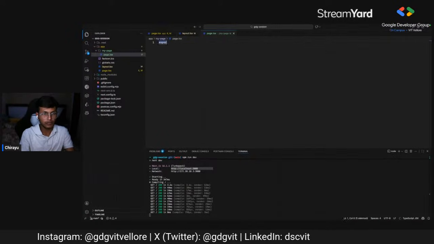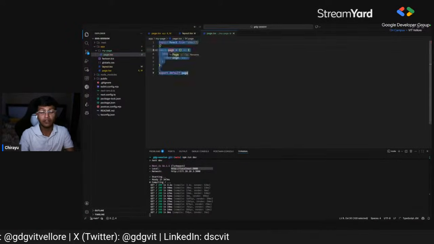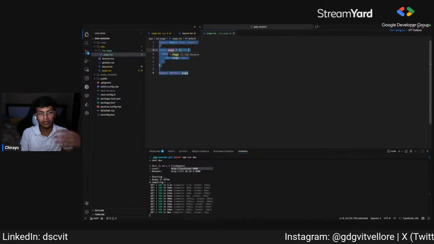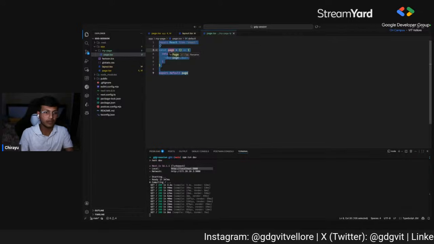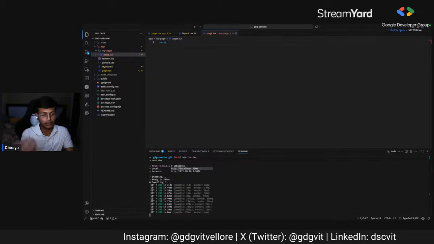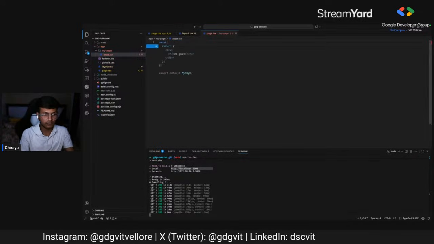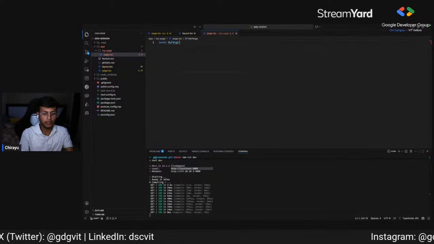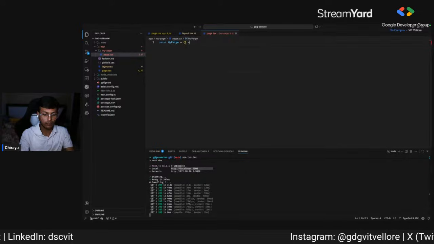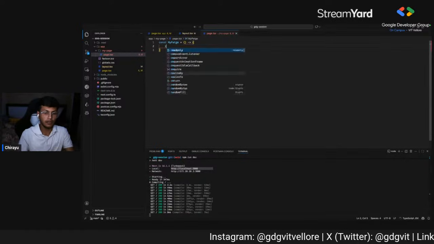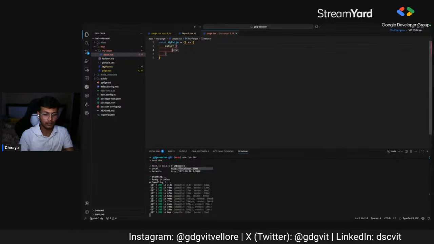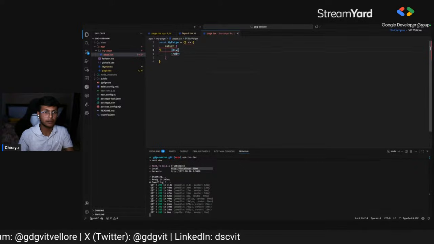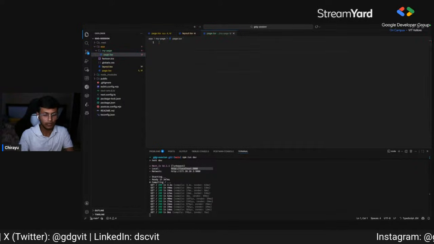We can use RFC, which is an extension that already has pre-made React components, but we are going to write it on our own. So my page: const my page equals an arrow function, which React uses, and then return a div element.